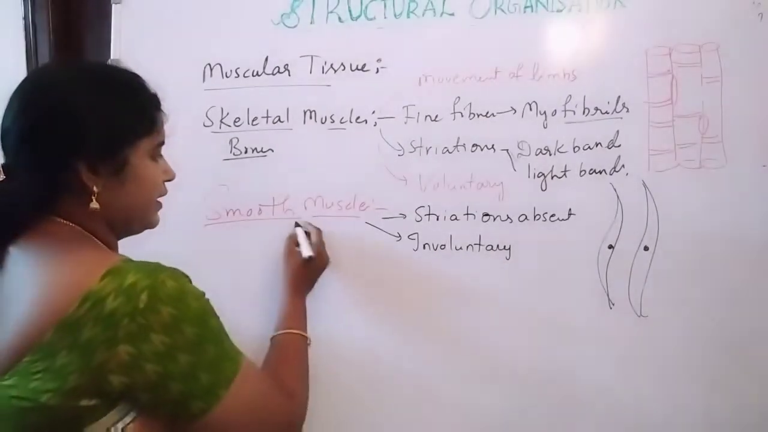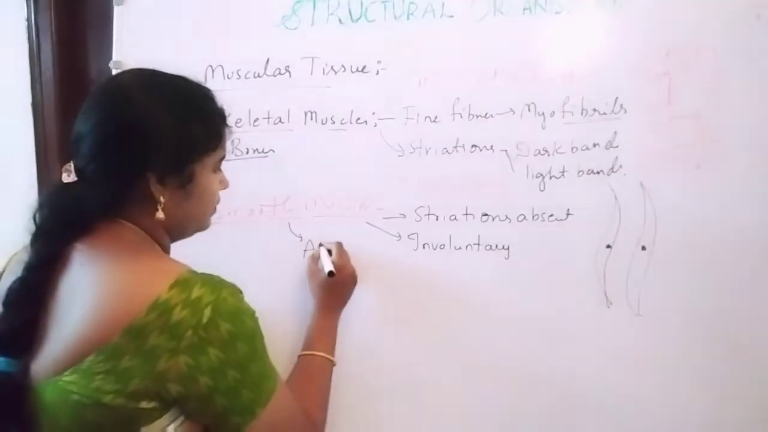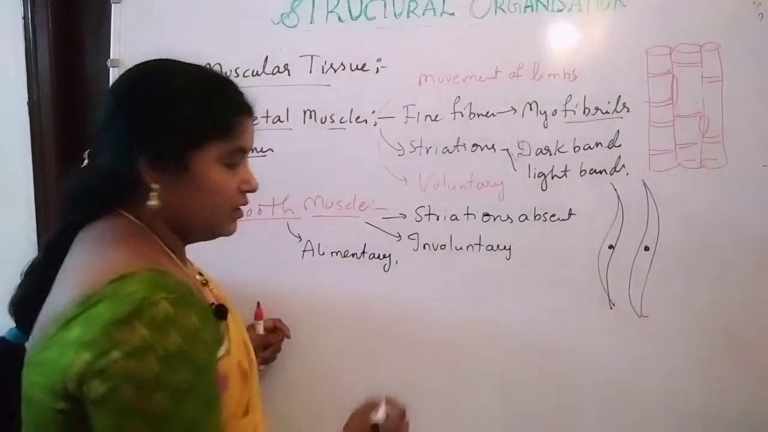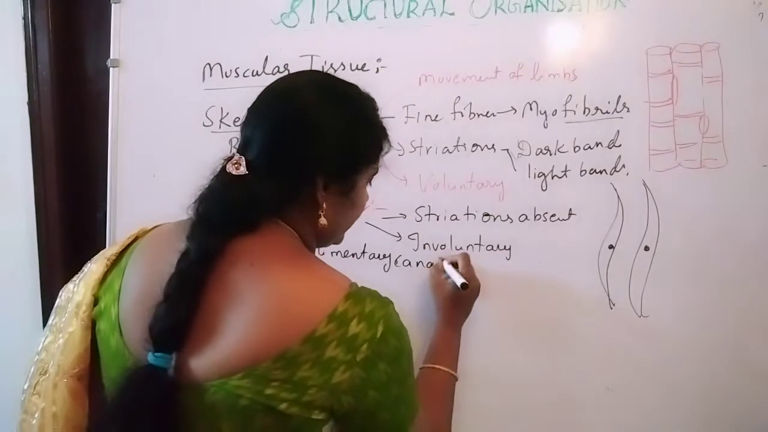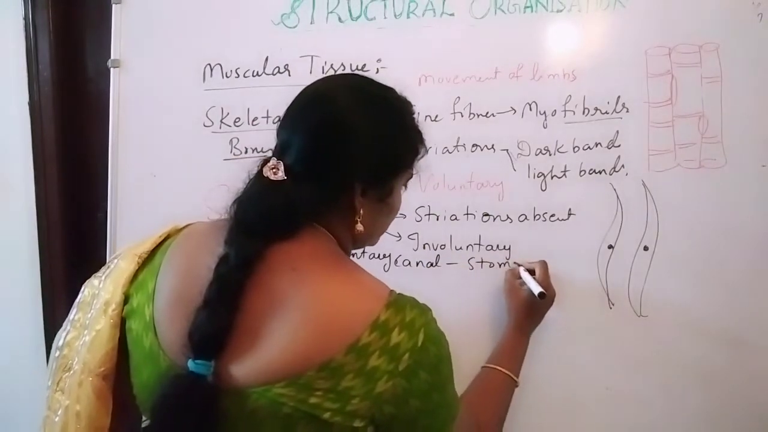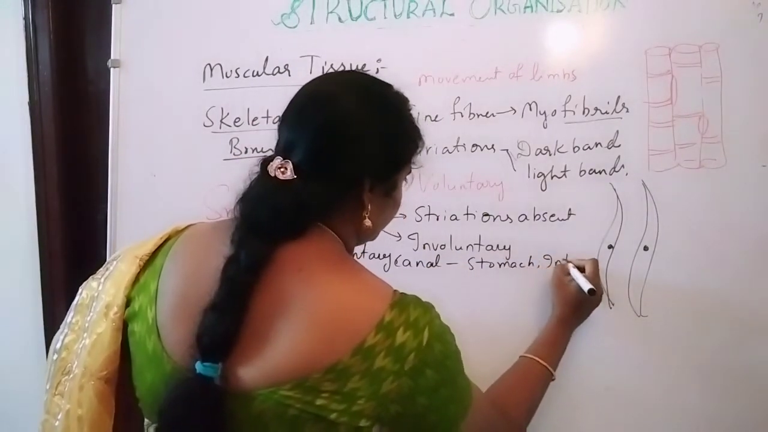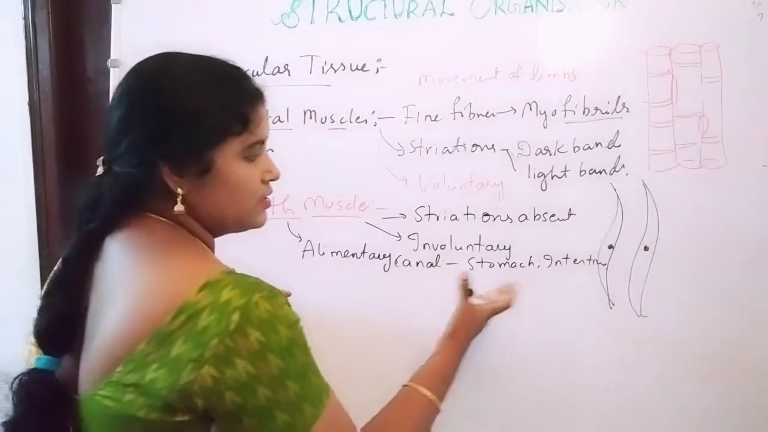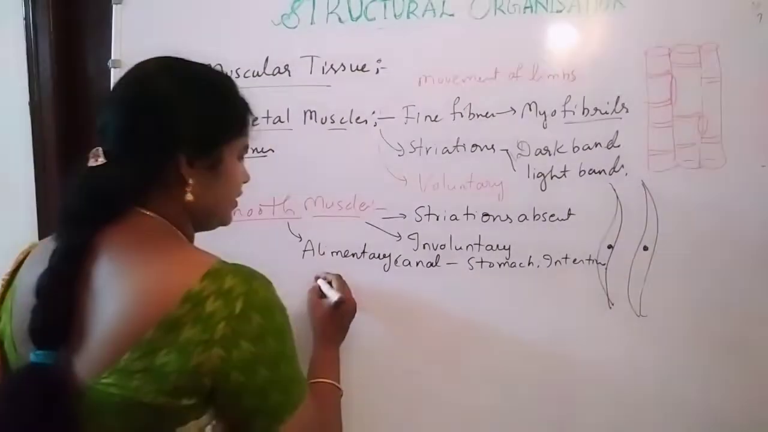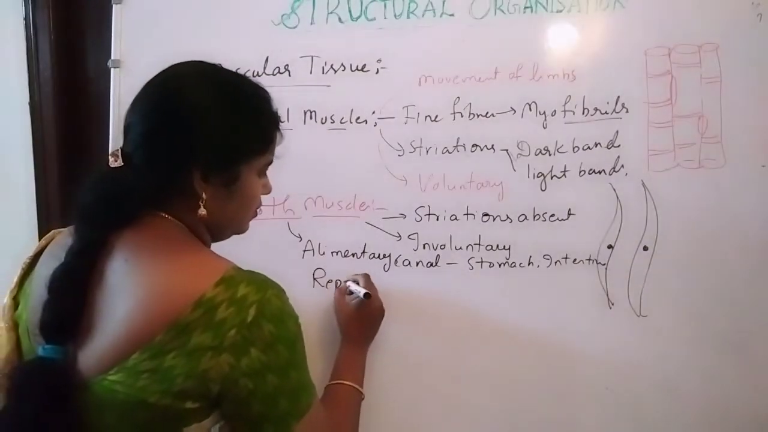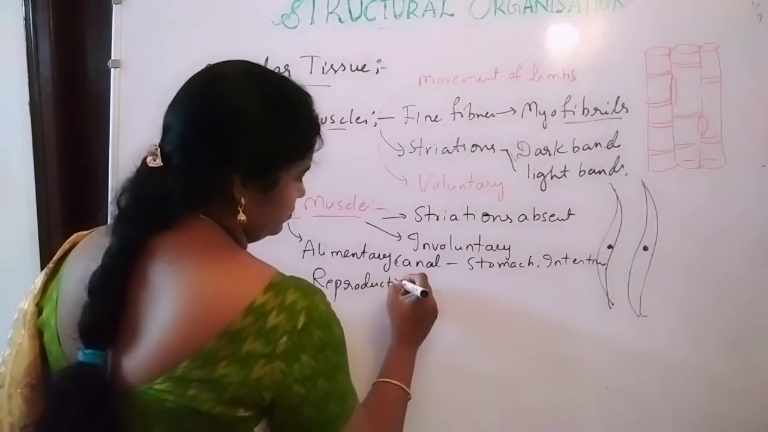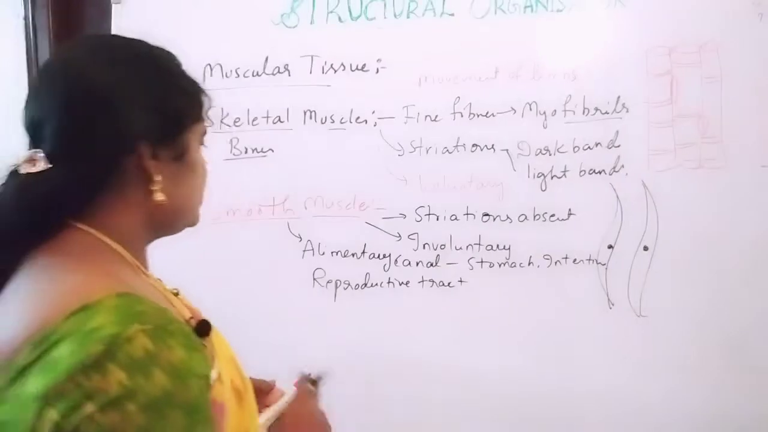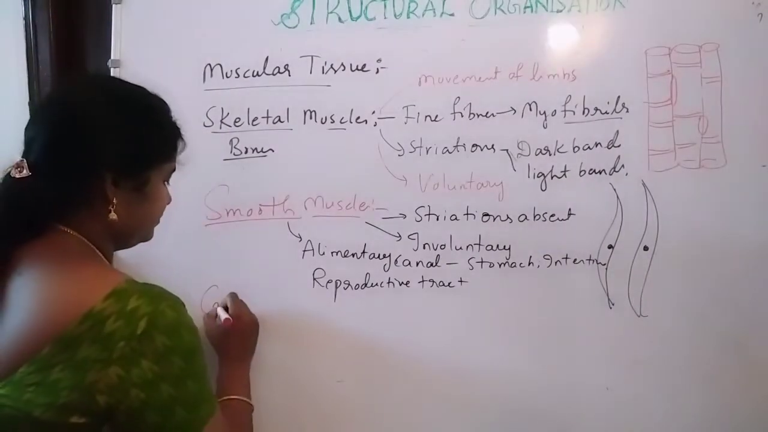So this smooth muscle is mainly present in the alimentary canal. Alimentary canal means stomach and intestine. Visceral organs. So smooth muscle is found in visceral organs, stomach, intestine, and even reproductive tracts are also made up of smooth muscles. Next one is cardiac muscle.